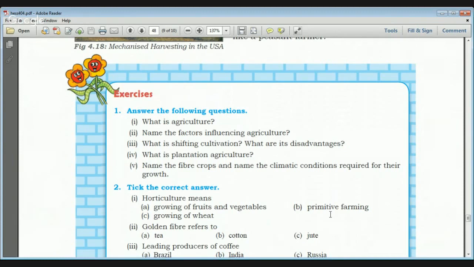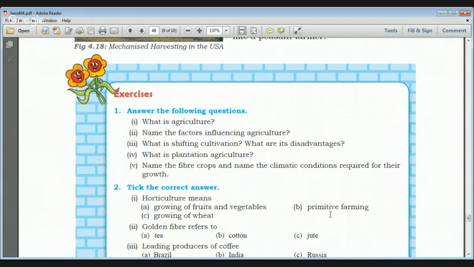Shifting cultivation, I have already told you, and its disadvantages are that deforestation takes place, because shifting cultivation involves the cutting of trees. So that is why deforestation takes place, and then burning may produce pollution also. Then the cutting of the trees will affect the natural vegetation and the wildlife present there. So these may be the disadvantages.